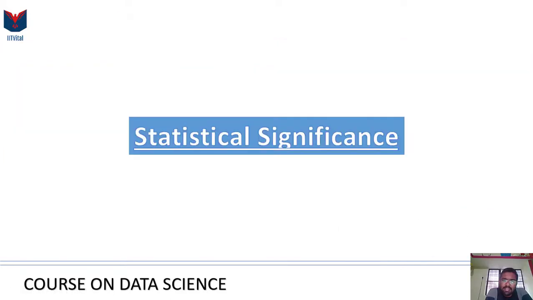Today we have got a very exciting topic, statistical significance. And it's very exciting because I know from my experience, from my career, it's a question that is always asked, or at least you ask yourself this question: is my result statistically significant or not? Or are these insights statistically significant or not? And if you don't understand statistical significance, then it's a question that you dread from your manager or the person that you are reporting to, because you cannot substantiate your results. You found some stuff, but you don't know if it's right or wrong.